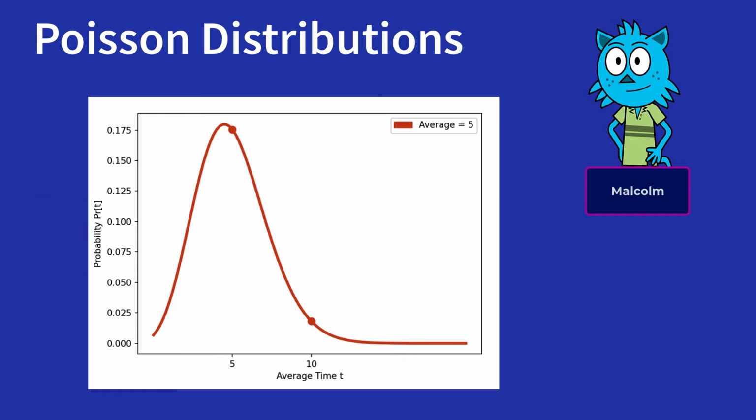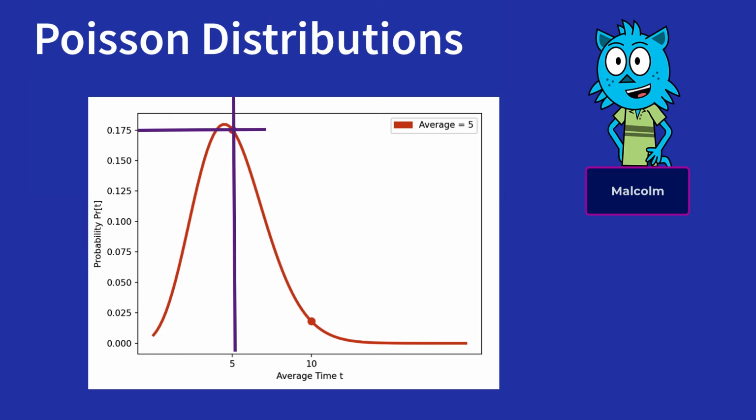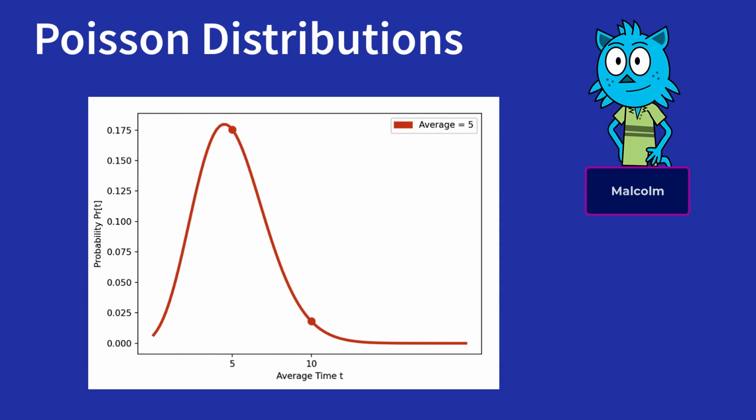Okay, so here is the Poisson distribution for the problem that we were talking about. What did I say? Suppose that on average there were 5 cars passing through the stop sign. This is the curve where the average value is 5. So just take a look at the crosshairs. What that means is that the probability of actually seeing 5 cars in a given hour is just a little bit over 17%. And then what do we ask? We ask the question about what's the probability of having twice as many, or 10 cars.